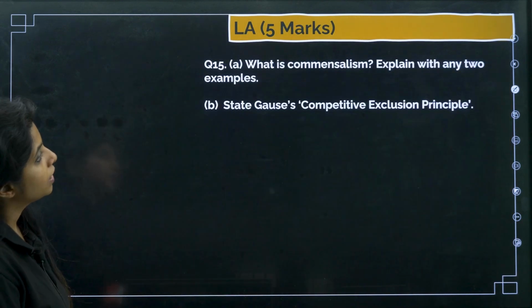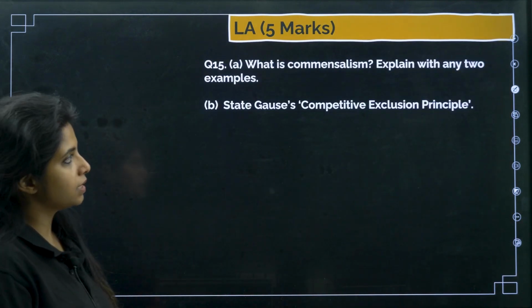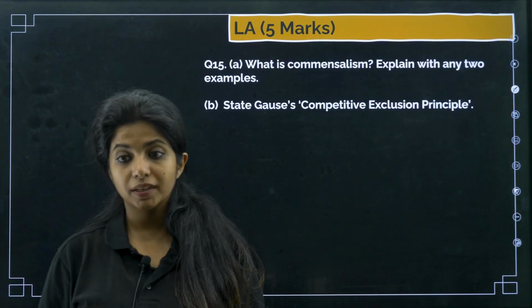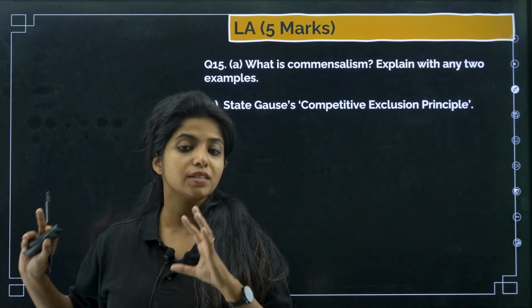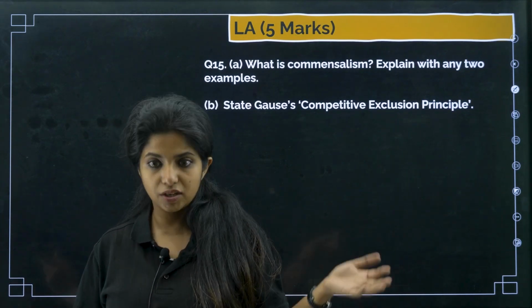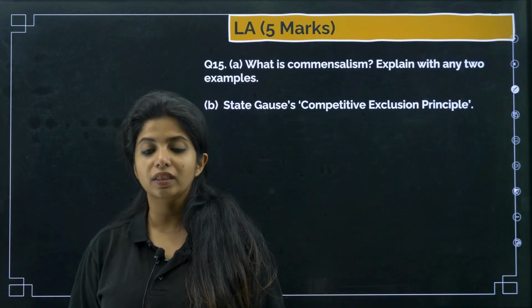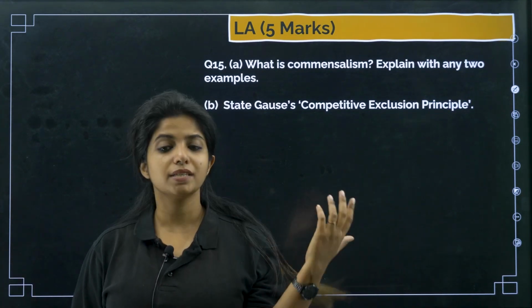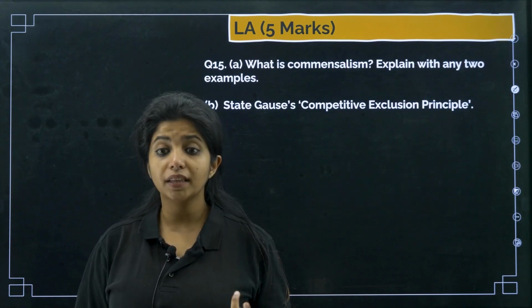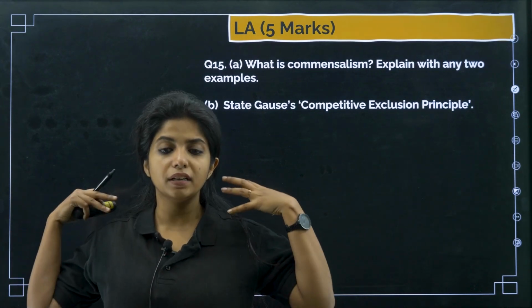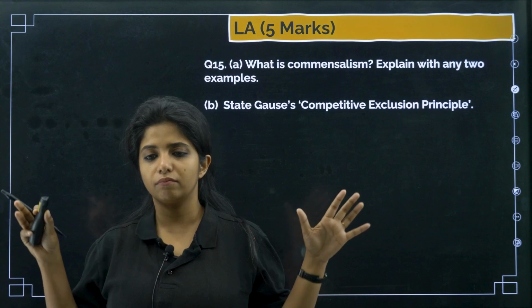Cool. Next question. What is commensalism? Explain with any two examples. Commensalism is when one organism is benefited and the other organism is neither harmed nor benefited. It's just staying there. So I told you already one example, sea anemone and clownfish. Apart from that, there are whales and barnacles. So the barnacle comes and stays on the whale, and basically it gets everything.